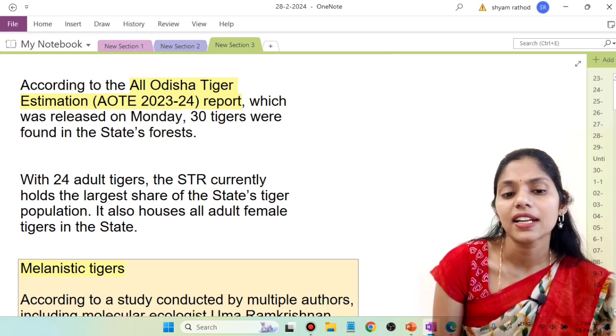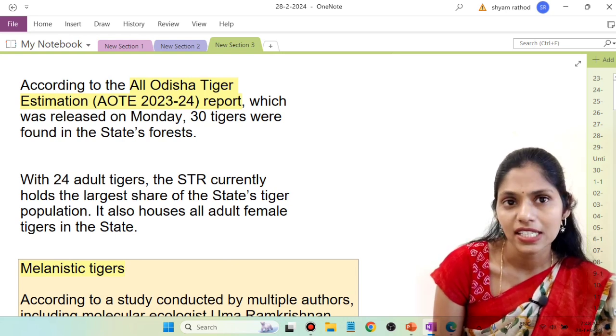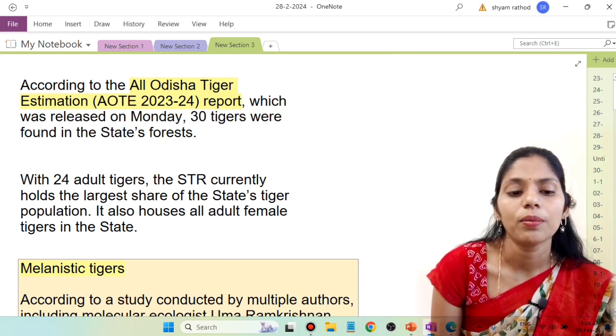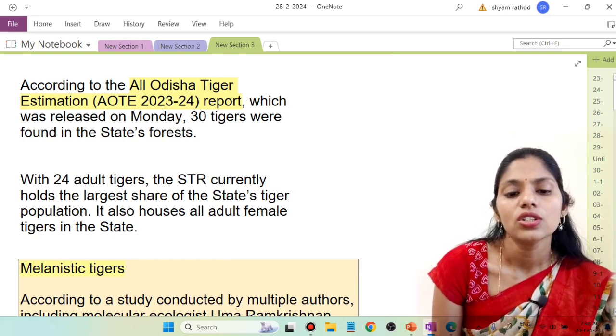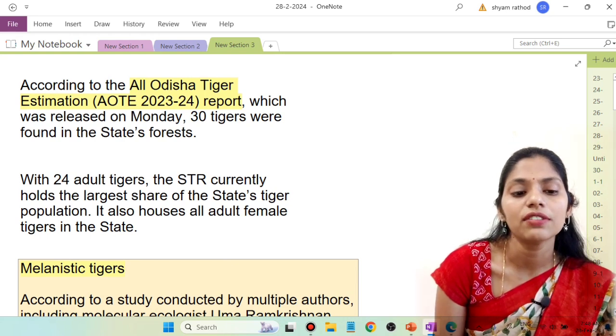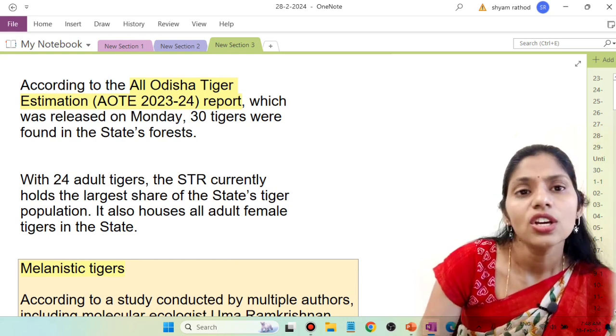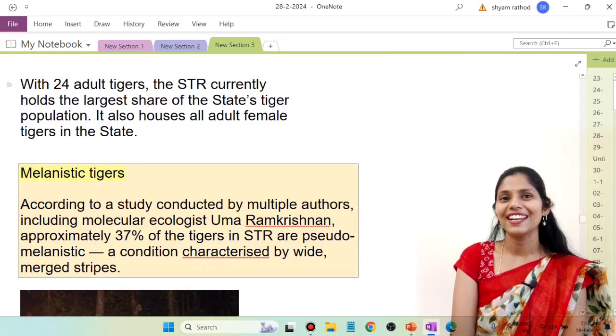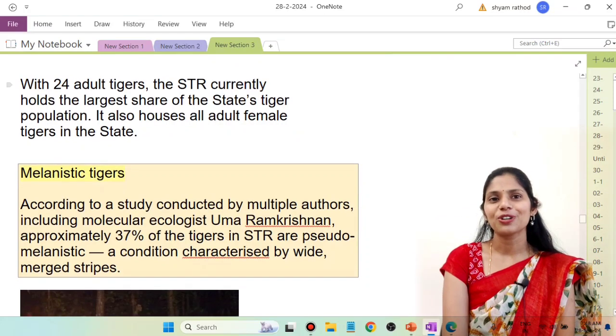This Similipal Tiger Reserve currently holds the largest share of the state's tiger population. It also houses all adult female tigers in the state. So the problem here is inbreeding. Because of inbreeding, mutations are going on.